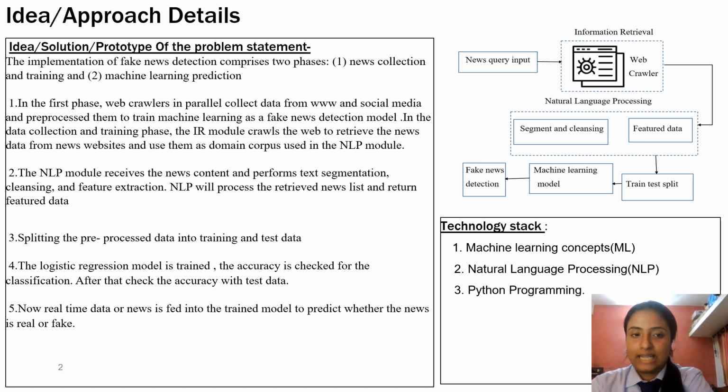So first, reading it line by line, I'm going to explain it. The implementation of fake news detection comprises two phases: the news collection and training, and second, the machine learning prediction. In order to get the output of whether a news article is fake or real, we need to give input to it, right? That input will be the news article collection. So how will we collect the thousands of news articles present on websites and social media? That is done by a web crawler.